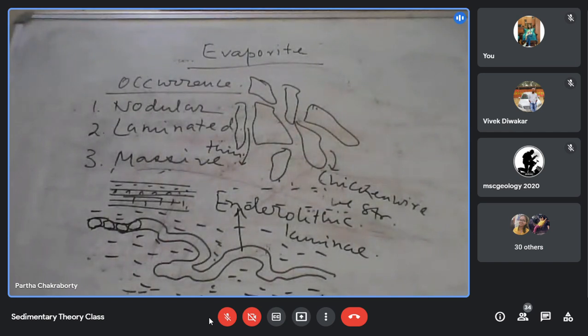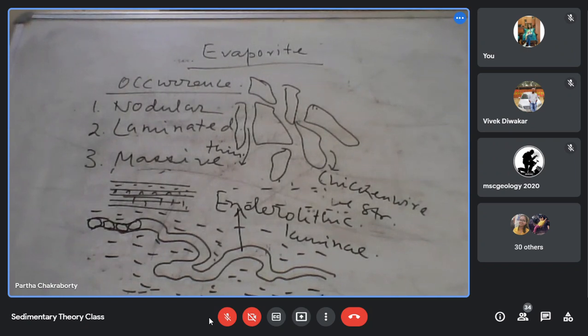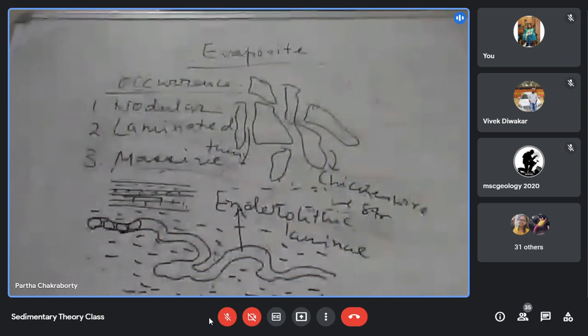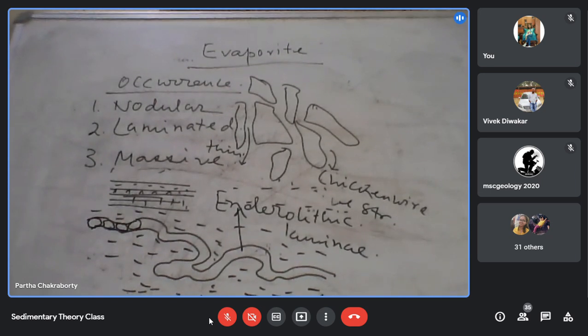Massive unit, where you do not get any internal structure, and a thick bed of evaporite. So much thickness, as I discussed in the Permian Zechstein, you have a 2 kilometer thick evaporite. Now, it is again a problem. If I have shallow water, shallow bathymetry, how can I account for 2 kilometer thickness of the evaporite? There is not much space to accommodate that thick evaporite. So there lies another problem.